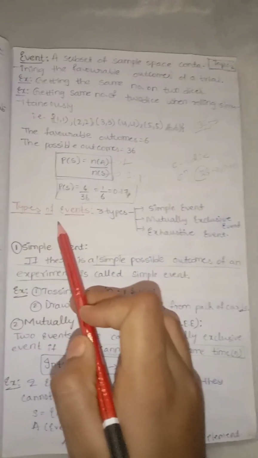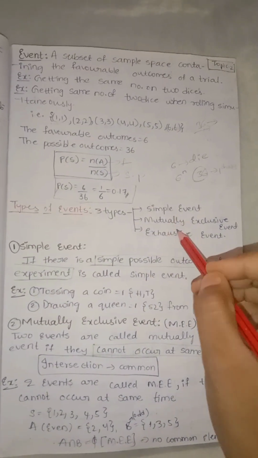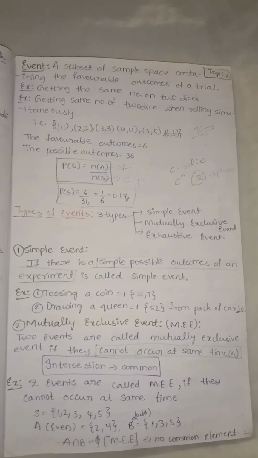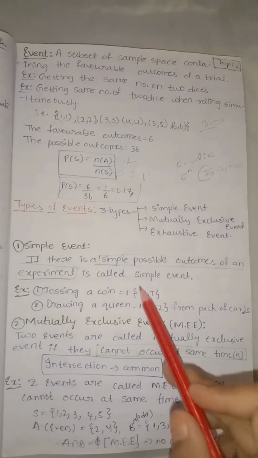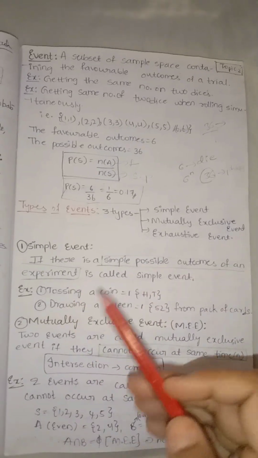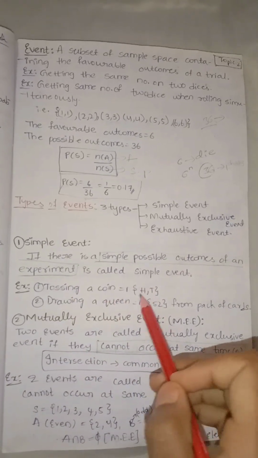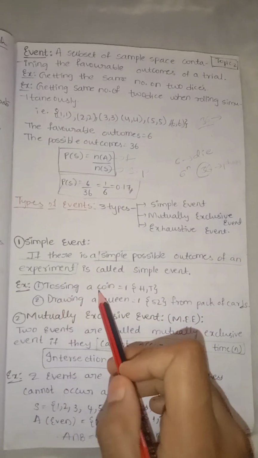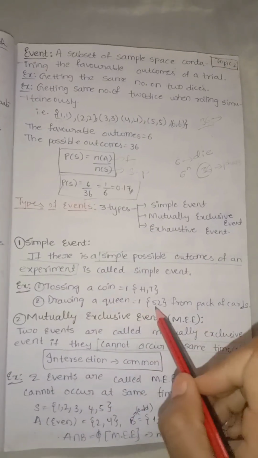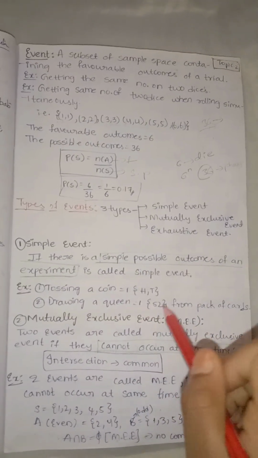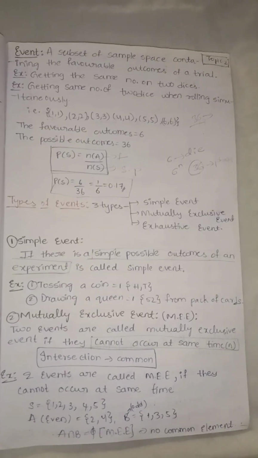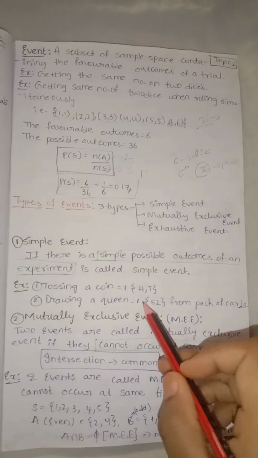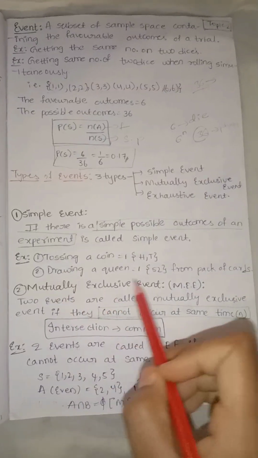We have types of events. There are three types: simple event, mutually exclusive, and exhaustive. Simple event, the name itself explains the event. It gives the simple possible outcomes of an experiment. Like a coin, we have head and tail. So these are the two simple events for the experiment of tossing a coin. Drawing a card, we have a deck of 52 cards. In that, taking one card, a queen, is one possibility. It is a simple event.